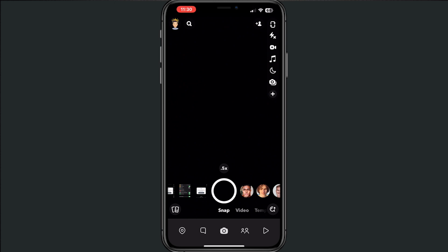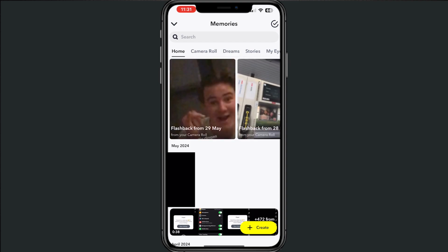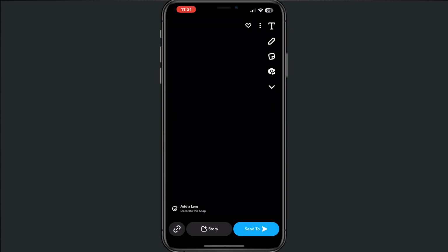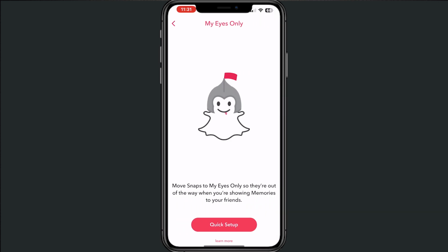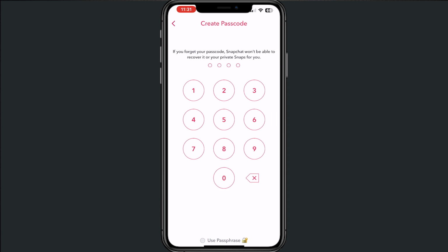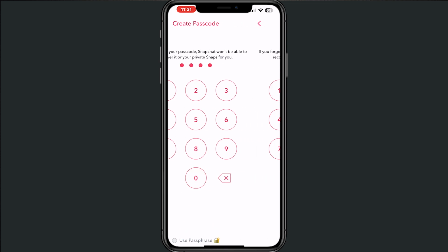Alright, the first option is from your camera roll. So tap on your camera roll, then I want to add this black picture, then hold your finger for 3 seconds on your screen, then lift it. And if you can see it just right here, it says My Eyes Only. Alright, then do the quick setup. If it's your first time, then type in your code.